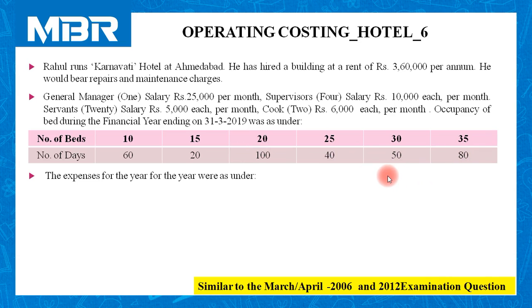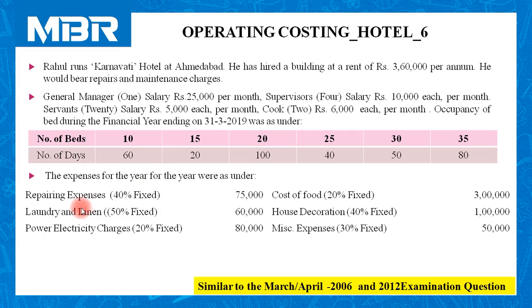The expenses for the year were as under. So a list will be given to us for the other expenses related to operating Karnavati Hotel. Repairing expenses, it is mentioned that 40% amount of total expenditure is fixed, 75,000.